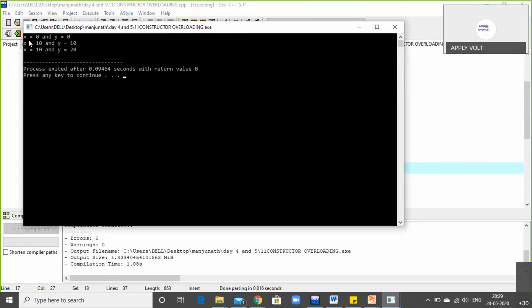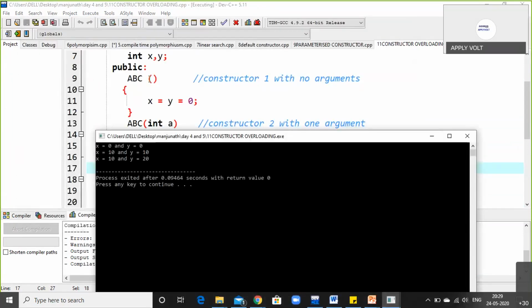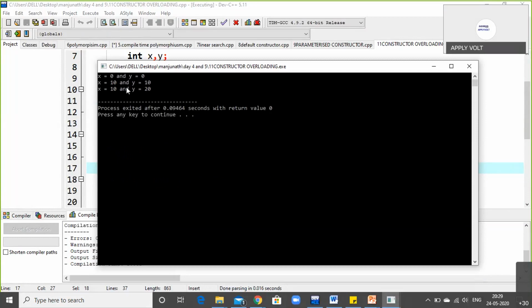The first time there were no arguments or parameters, so x is equal to 0 and y is equal to 0. No value was passed inside the first constructor. In ABC with the empty one, no value was passed and the value was only 0. That is, a default value was placed. That is constructor 1 with no arguments. The second one was x is equal to 10 and y is equal to 10. The third one was x is equal to 10 and y is equal to 20. This is constructor overloading. Okay.